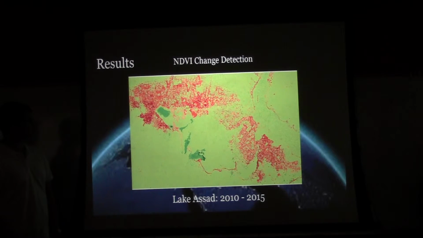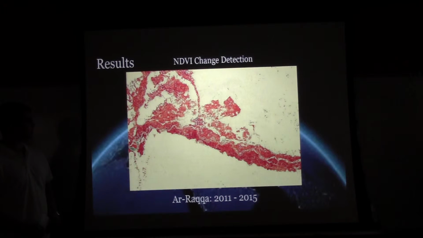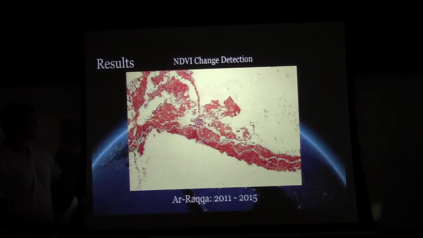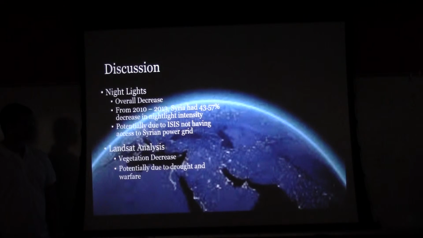And then here's the change detection for it. The red is loss, green is gain. Over 70% of the areas here notice some sort of significant NDVI loss. And then this is the area around Al-Raqqa, which is the city in here, and the Euphrates, which is the river that runs through it. This area saw an even greater decrease in NDVI, and the agriculture around it has diminished severely.